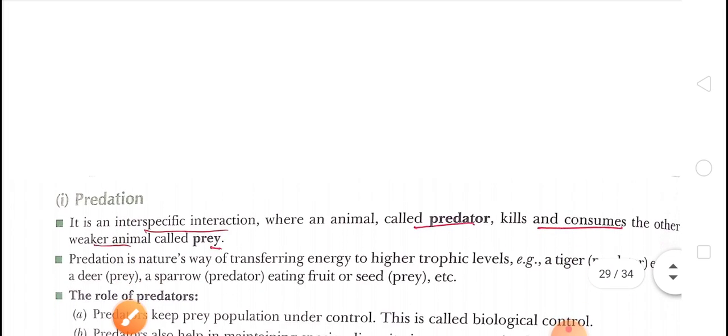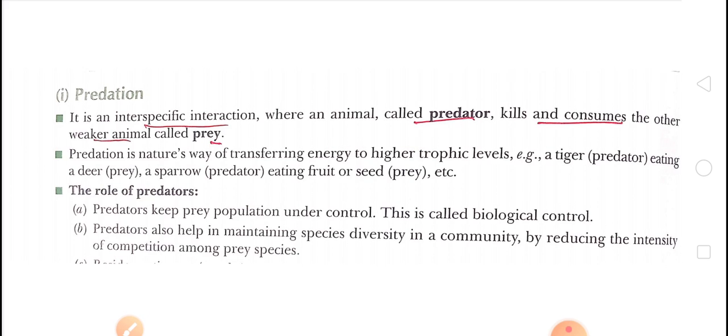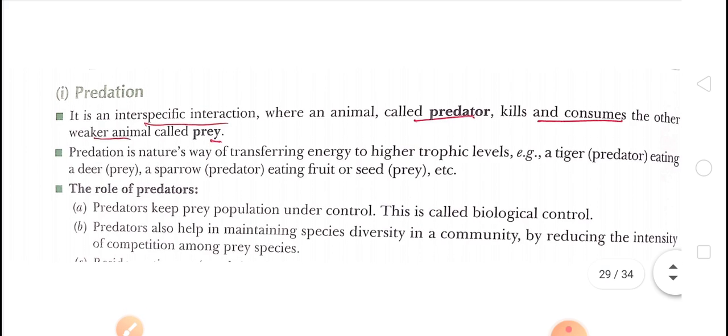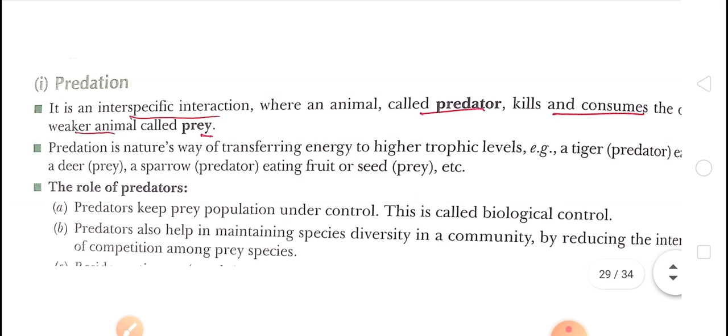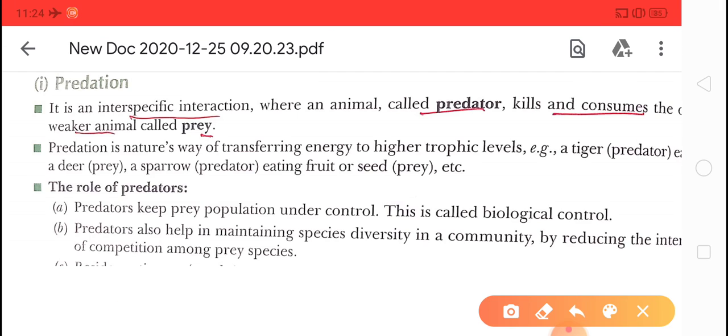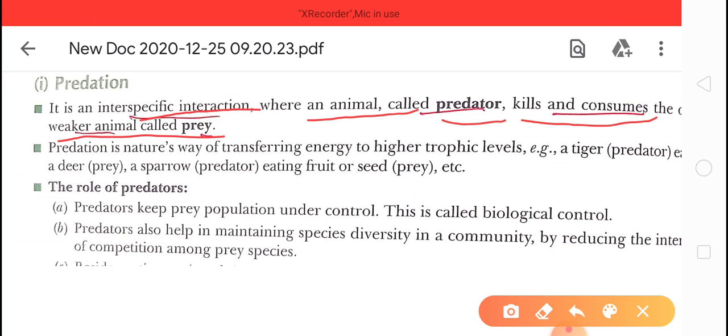First of all, we're taking predation. Predation, children. In predation, one species gets the benefit and the other is harmed. See the definition. It is an interspecific interaction where an animal called the predator kills and consumes the weaker animal called the prey. Okay, means the predator eats the prey.